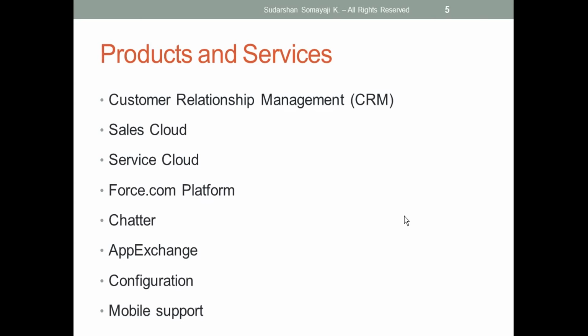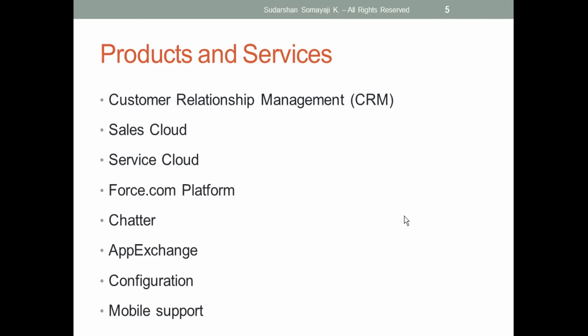Next is Service Cloud. If I buy Service Cloud, I automatically get accounts. Then I'll get cases and solutions. That means all the service-related things I can put in Service Cloud. If a product is having any issues, they will raise a ticket, and for that ticket we are going to give a solution. That is Service Cloud.